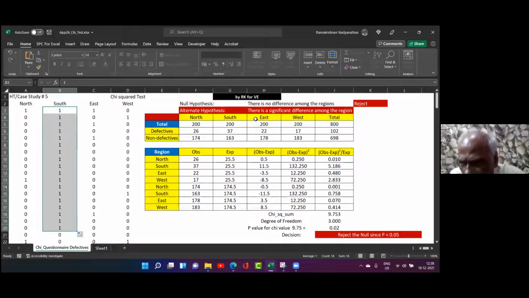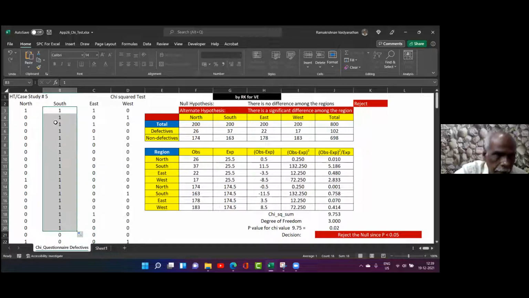Now, when P is low, reject the null. That means P has scored low marks, less than 0.05. So if P has scored lower marks, reject the null. If P has scored more than 0.05, then fail to reject the null. Now, rejecting the null means what? This is significant. We should not ignore this. We should not ignore the south region.